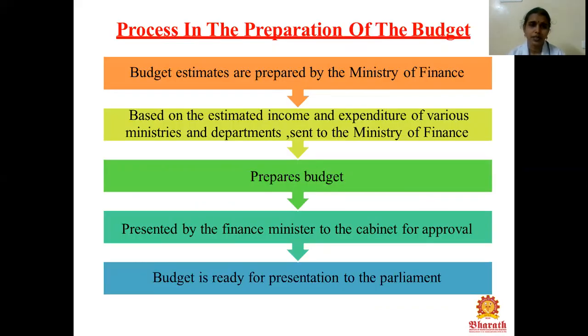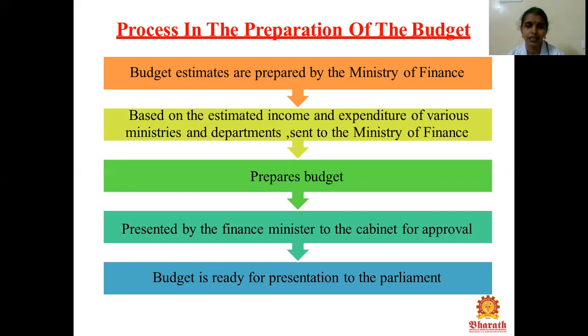So what are the steps involved in the preparation of the budget? First, budget estimates are prepared by the Ministry of Finance. First, they will estimate the budget. Next, based on the estimated income and expenditure of various ministries and departments, it will be sent to the Ministry of Finance.